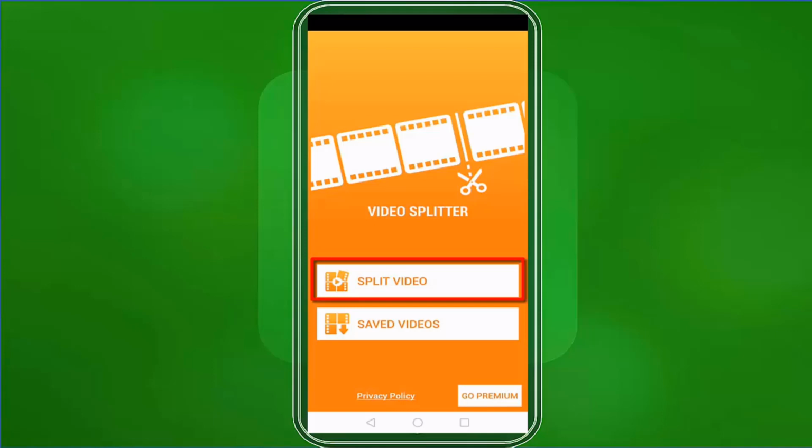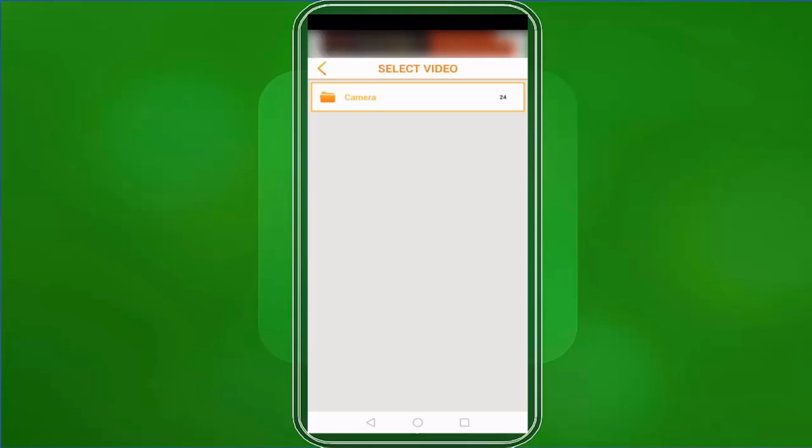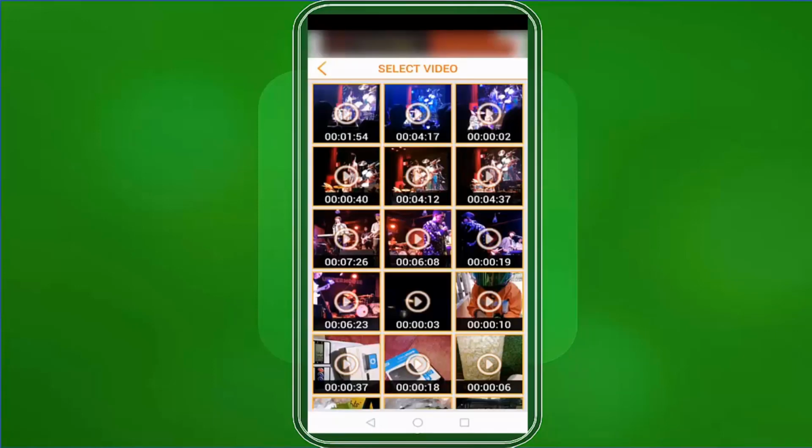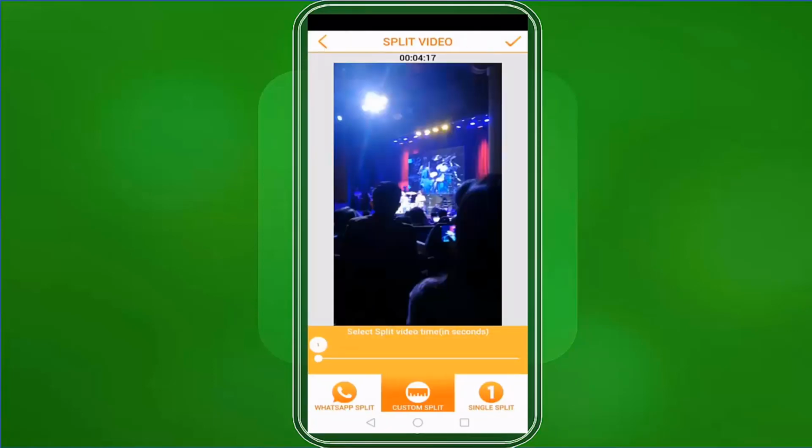If you tap on Split Video, you will be directed to this section where you can select a video from your gallery. Let's choose a longer length video. This video is 4 minutes long. Tap on the video. This screen is where you can split your videos into your choice of splitting.